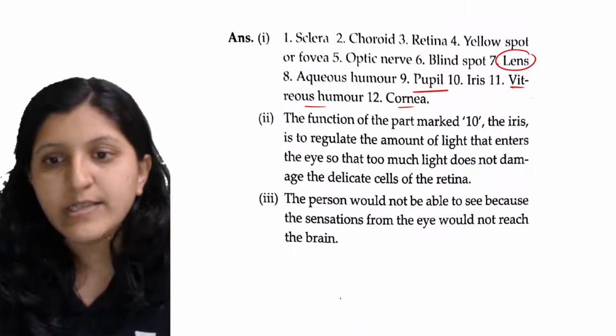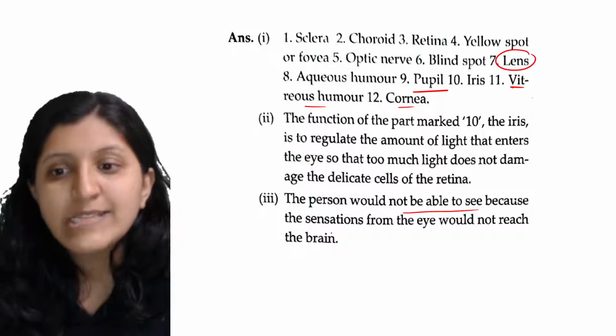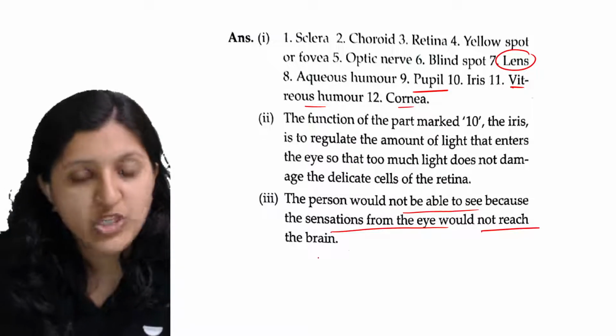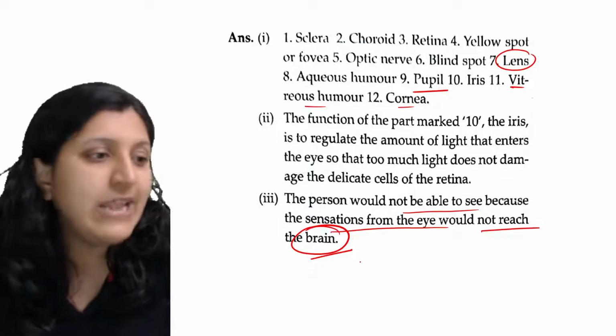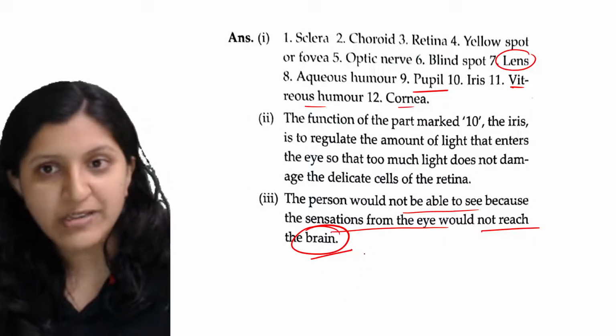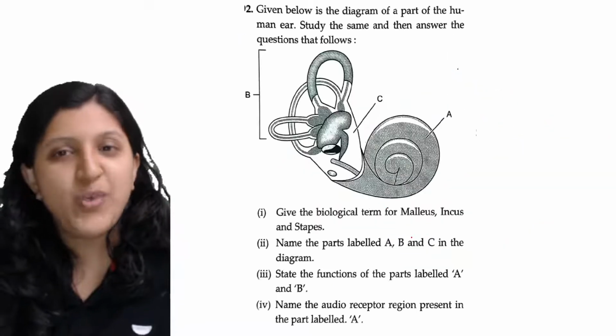So the person would not be able to see, because the sensation from the eye would not reach the brain, and then there is no image formation. That is why the optic nerve is way too important.